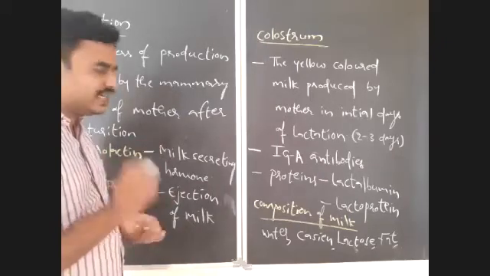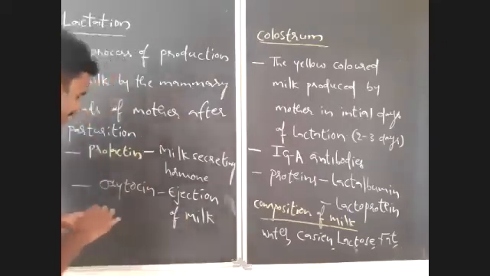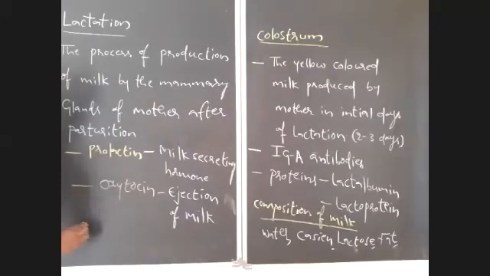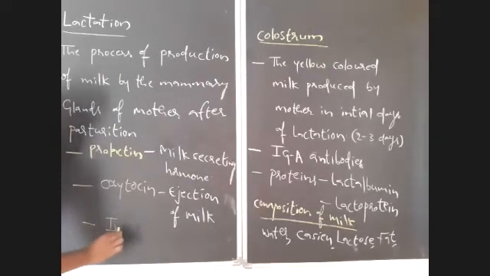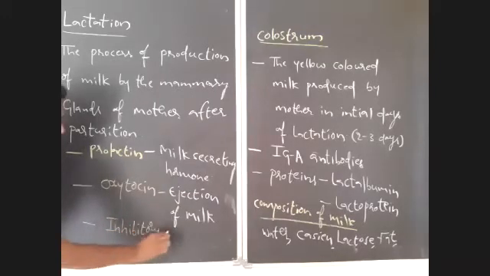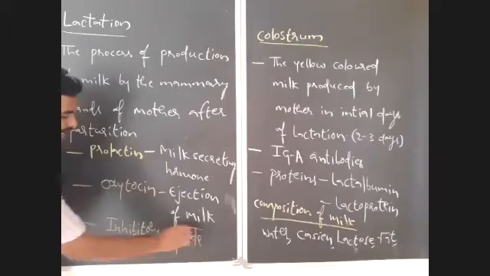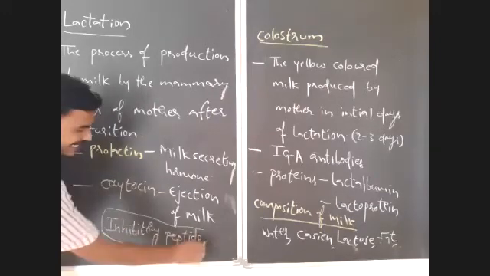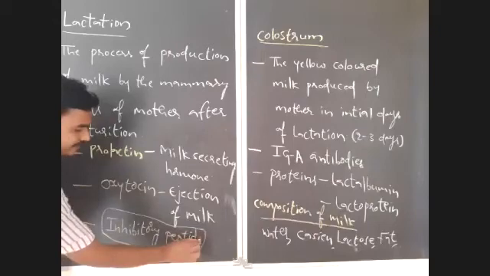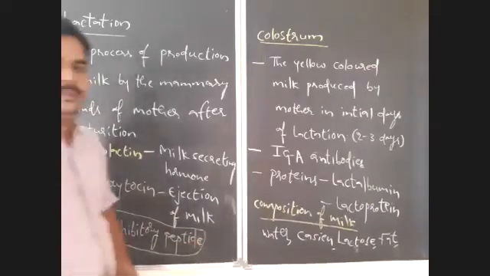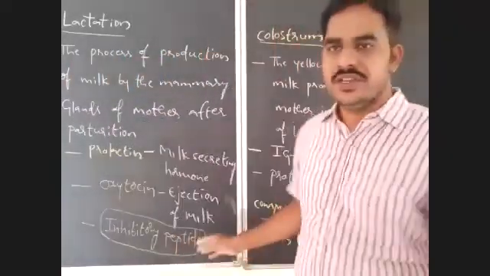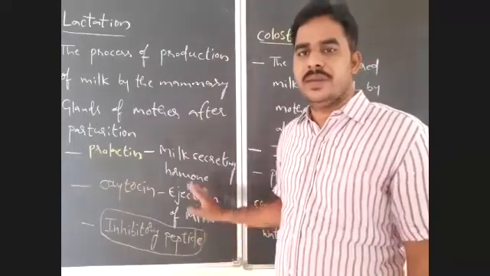if there is storage of milk, in the milk there is one inhibitory protein, that is inhibitory peptide. Inhibitory peptide is present in the milk. Actually, this inhibitory peptide is inactive during lactation. Whenever breastfeeding is continuous in a female, inhibitory peptide is inactive.